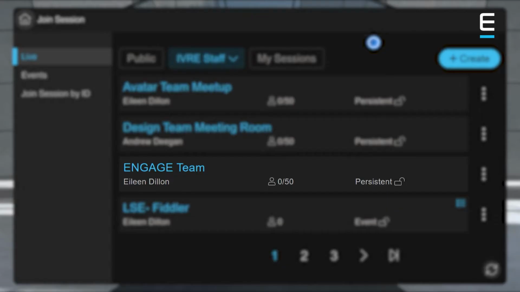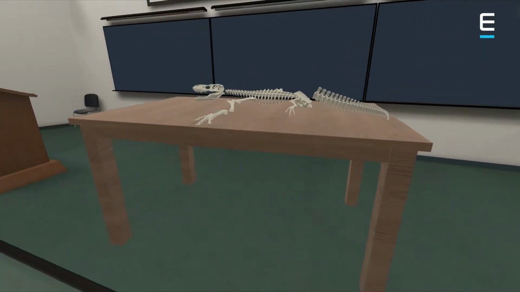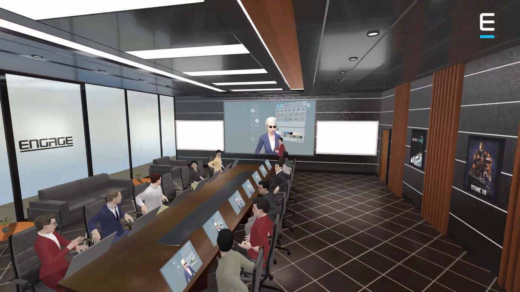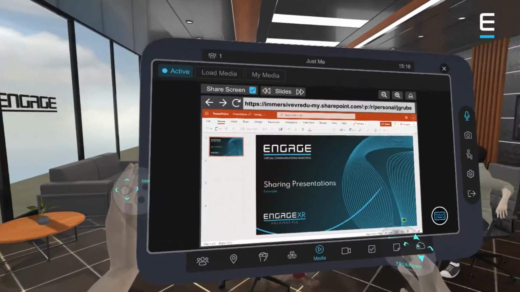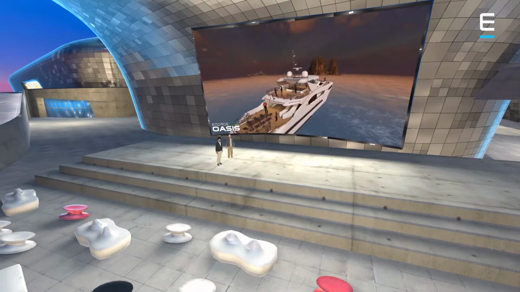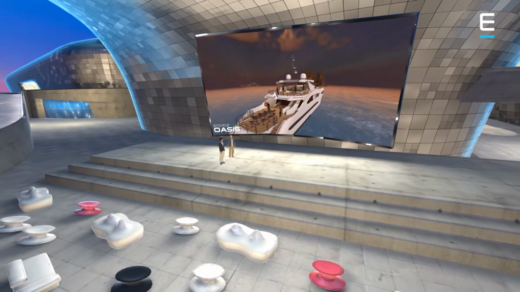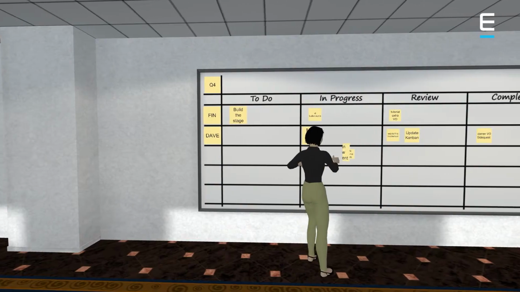Or create your own persistent location that you and your team can jump back into, enabling you to work together whenever you want. Engage offers a wide range of tools to help you tailor your own events. Host virtual meetings and share presentations and videos with others by connecting your cloud connections or simply stream from web links or your desktop. Set up whiteboards, brainstorm with sticky notes, and draw in session with our 3D pen.